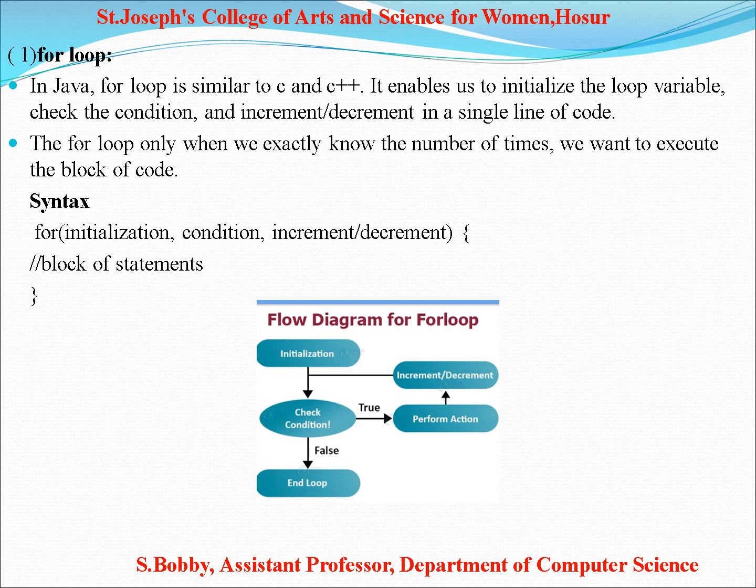For loop. In Java, the for loop is similar to C and C++. It enables us to first initialize the loop variable, next check the condition, and increment or decrement the value in a single line of code. We use the for loop only when we exactly know the number of times we want to execute the block of code. See the syntax: for, open bracket, first you initialize the value, second check the condition, third increment or decrement the value, then open bracket, block of statements, close bracket.